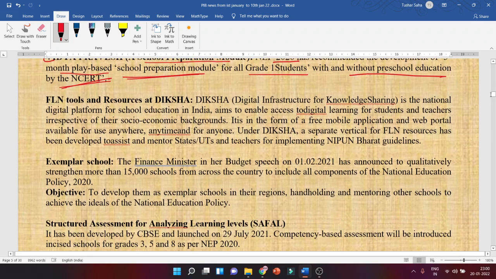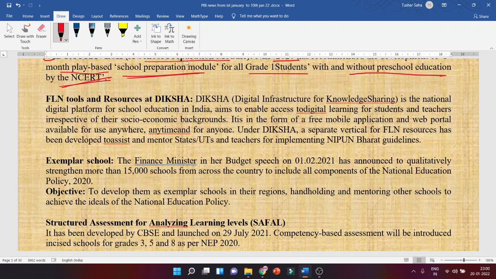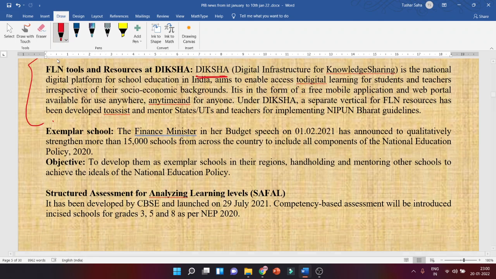Okay, so then the DIKSHA portal, you already know this, it is very old, so just go through it. Then Exemplar schools, let us read this. The finance minister in his budget speech on 1/2/2021 has announced a plan to qualitatively strengthen more than 15,000 schools across the country to include all components of the National Education Policy 2020, right?